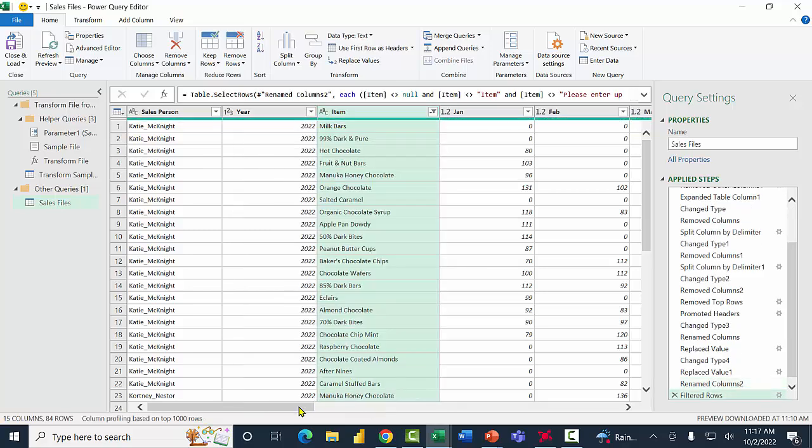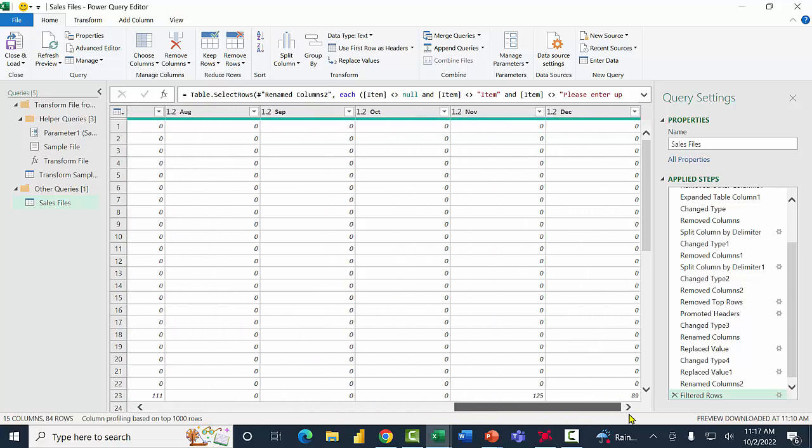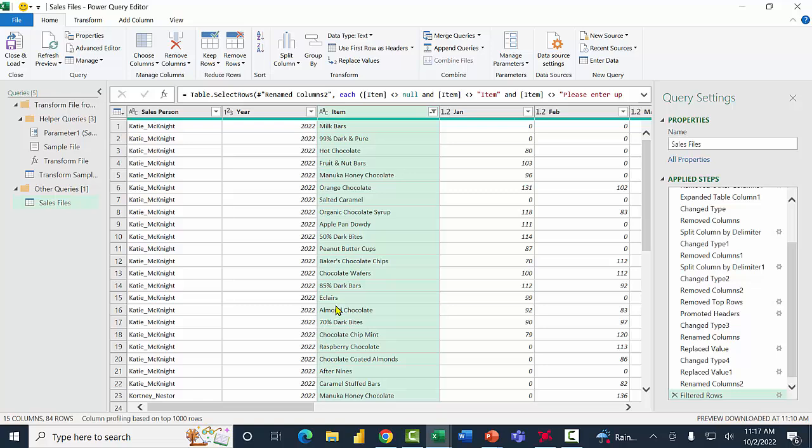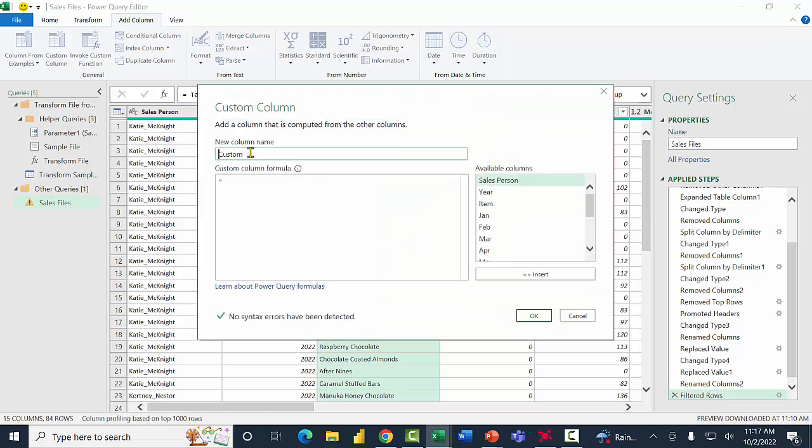And now I want to make a new calculation that'll add up all of those columns. So remember in an earlier lesson of this course, I talked about how to make a calculation in the Power Query. In this case, I'll pick Add Column. We'll do one of those custom columns. And I'll type in the word total here.